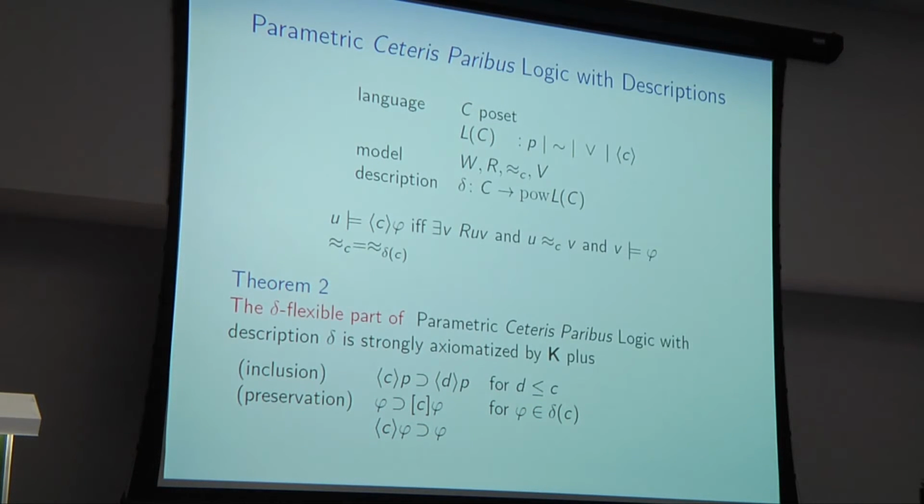However, that doesn't quite work. We know it's not going to work because I told you at the beginning that the language is not compact. This technique won't allow us to prove a result of that kind. But we can do so for a certain part of the language, which we call the delta flexible part. So in terms of the completeness result, if we have a certain set of formulas that has a certain property, which we call delta flexibility, then we can use that in order to construct a model.